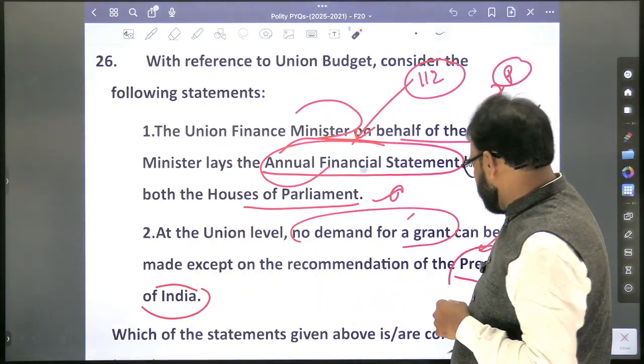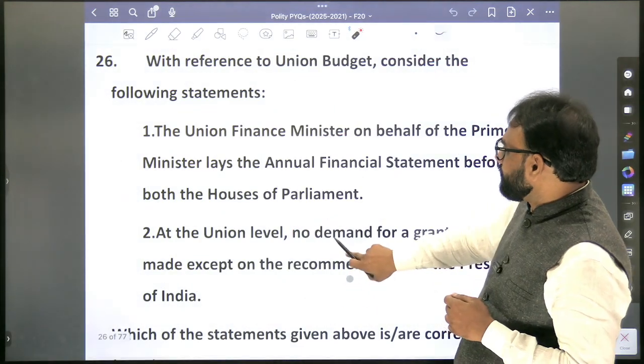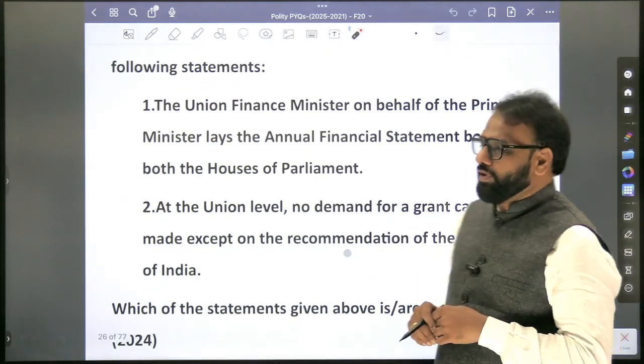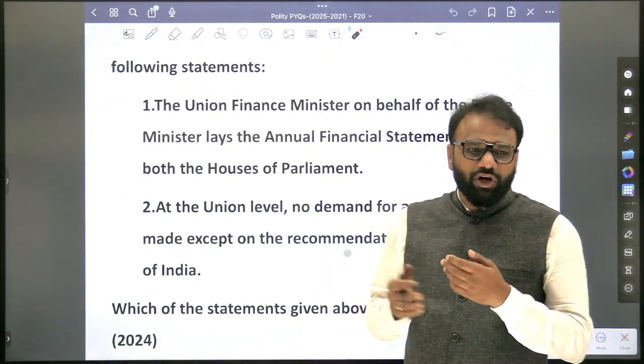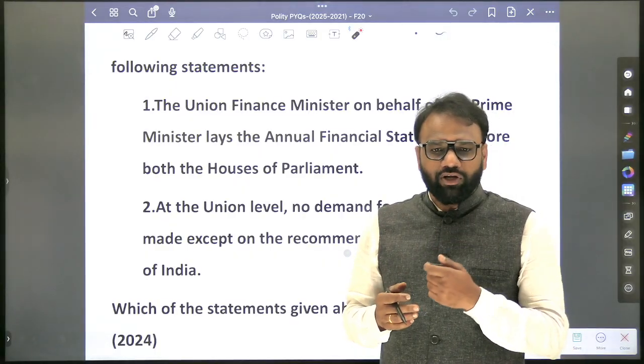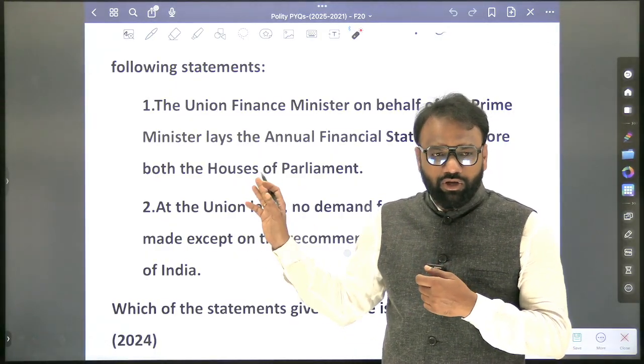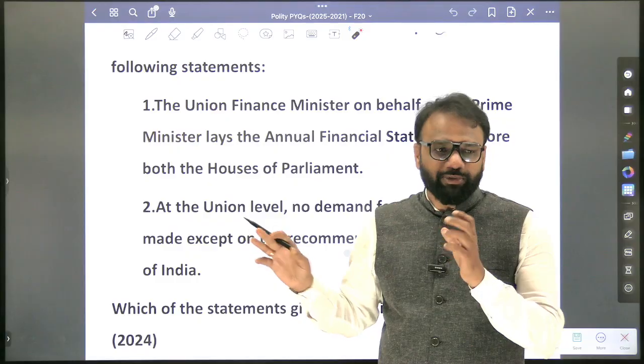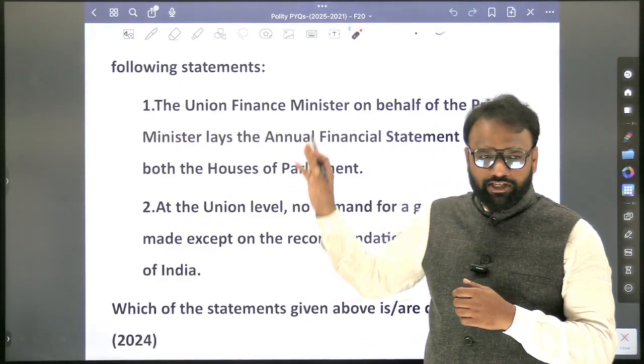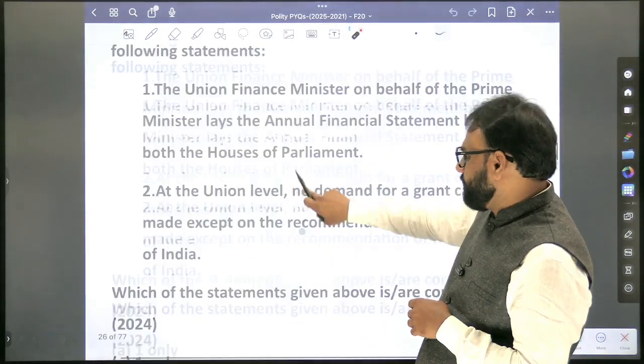So what is the answer? Okay, 2 only. So here, when it comes to the budget, you will go through all the various aspects, important key terms associated with the budget. About the budget, we have predominantly discussed in the economic section, not in polity, but in the economic section we have discussed in detail.